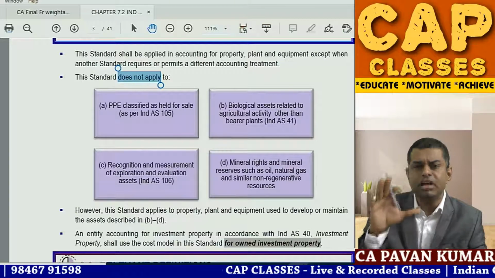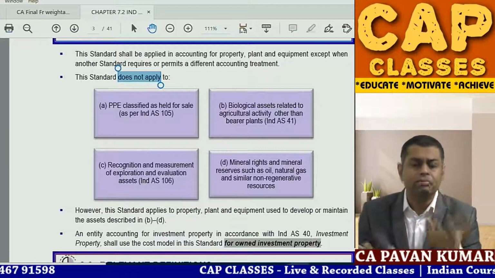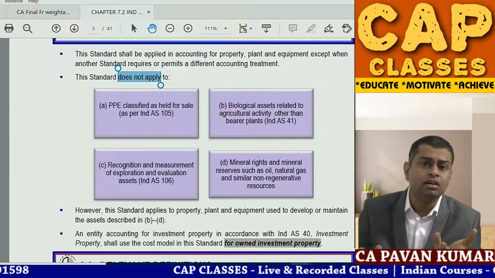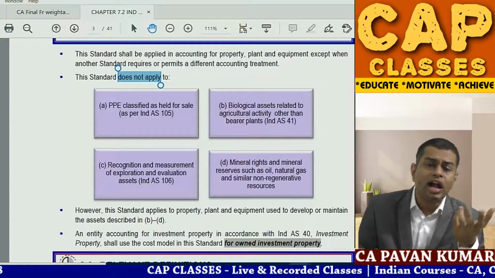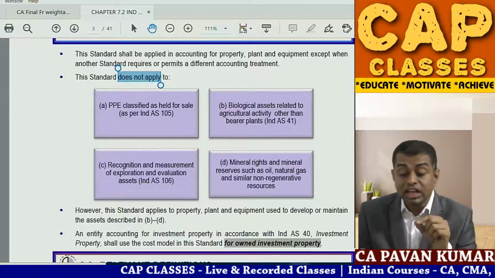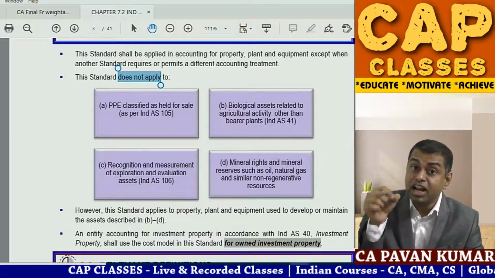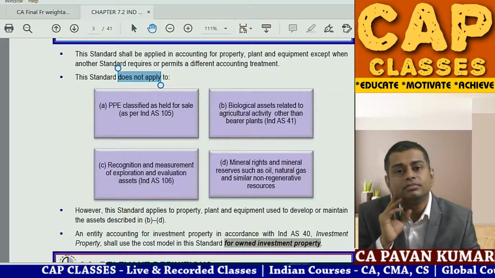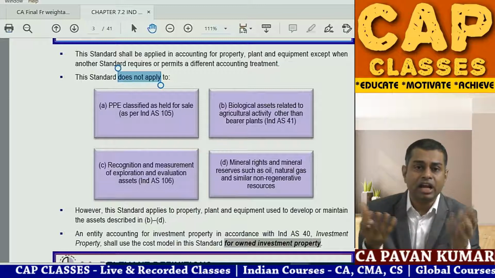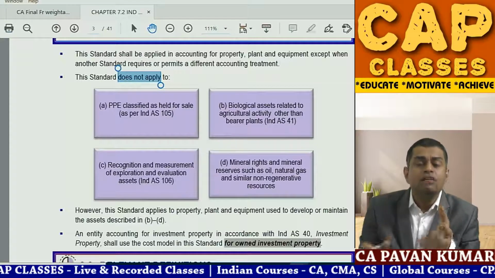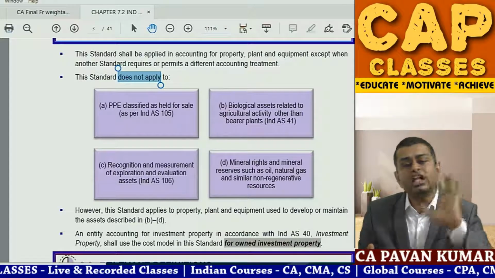Bearer plant. What is bearer plant? We'll study. What is a biological asset? A biological asset is any living plant or animal. For biological assets other than bearer plants, this standard will not apply. That means for bearer plants, this standard will apply. A bearer plant means a tree, a plant which bears fruit for more than 1 year.